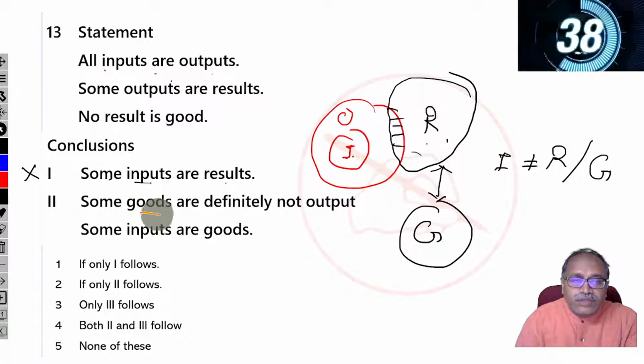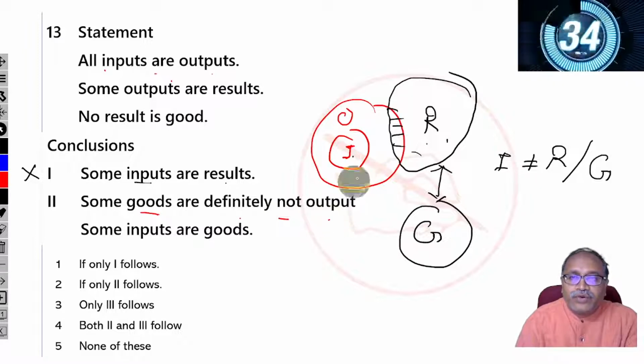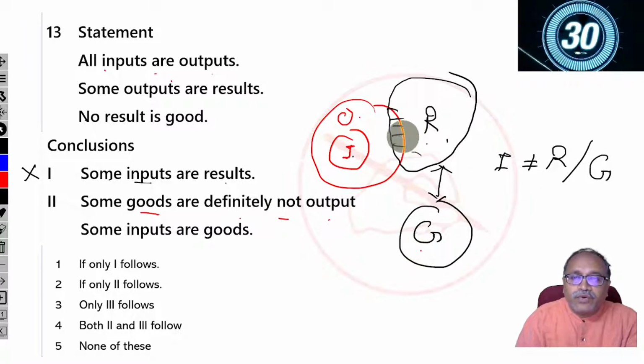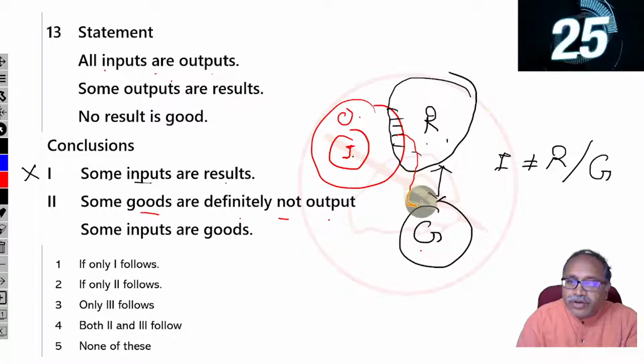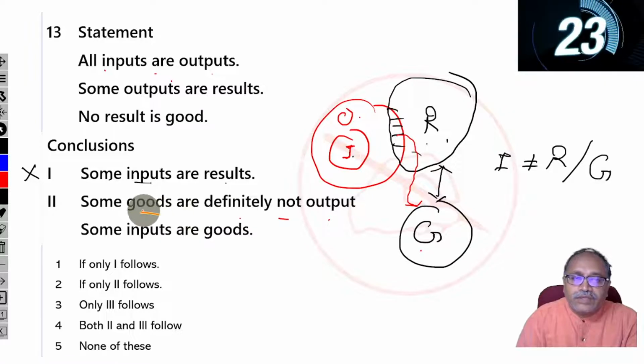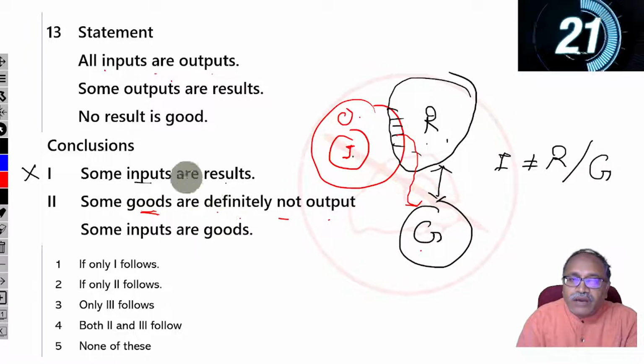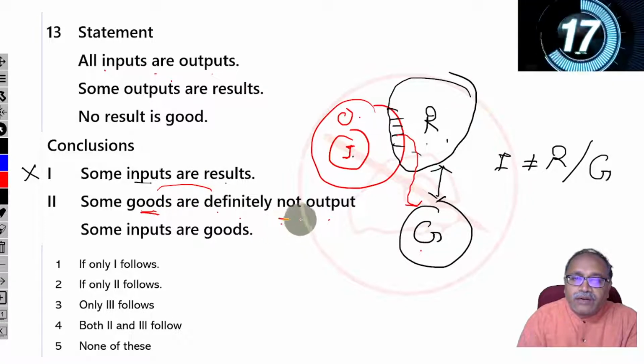Some goods are definitely not outputs. What I know is some outputs are not goods. Here it says it in the reverse way: some goods are not outputs.